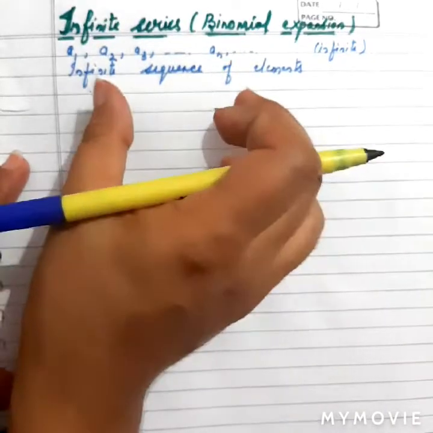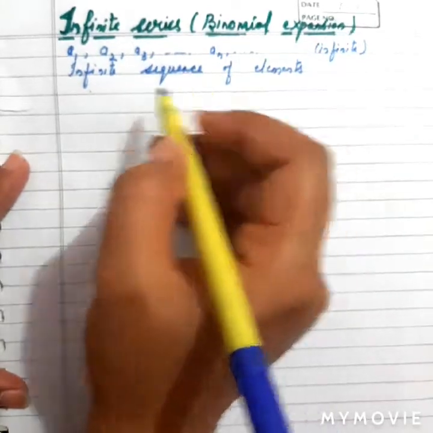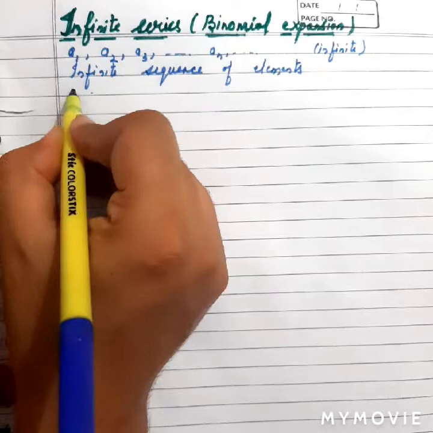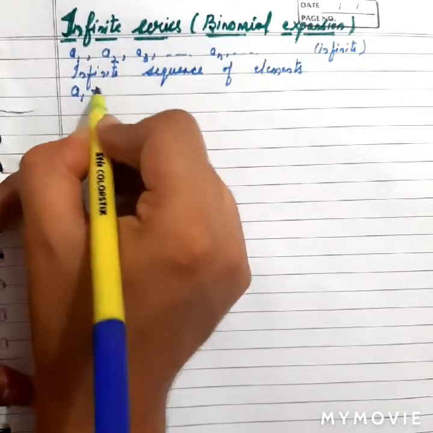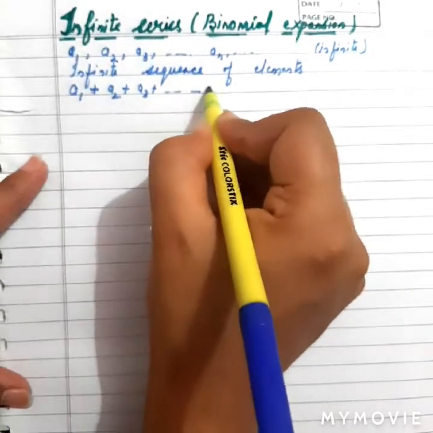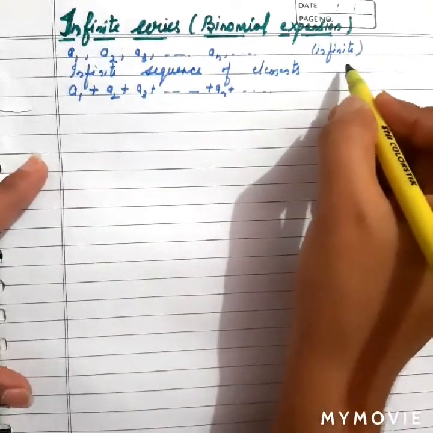And when we add all the elements of an infinite sequence, for example, I am adding all these elements, this can be written as a1 plus a2 plus a3 and so on plus an, and so on. We have infinite elements, right?